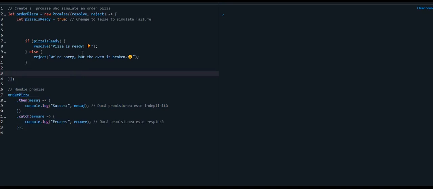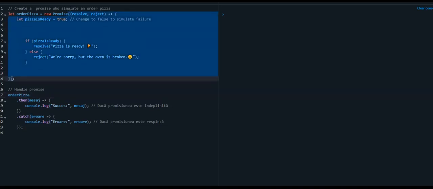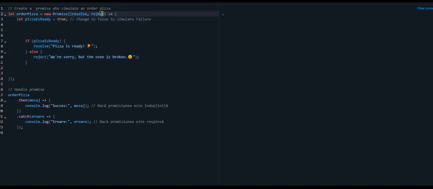Okay, here I have a promise orderPizza, and I create it with the keywords new Promise. I create here an object. A promise is an object. An object with a callback, with two parameters, because I create here a callback, and in this callback I put two parameters, resolve and reject.